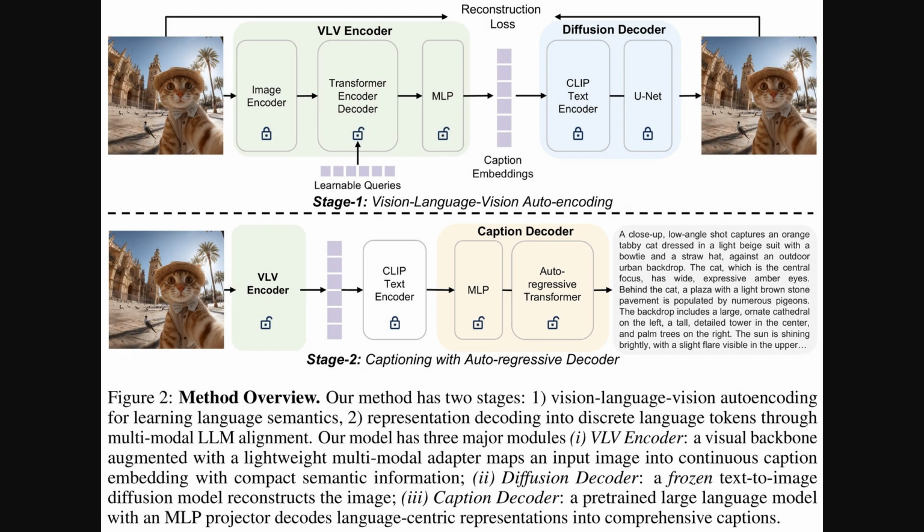So how exactly do they achieve this? Well, this diagram lays out their clever two-stage process. In the first stage, called Vision Language Vision Auto-Encoding, an image is fed into an encoder. The goal is to compress that image into a compact numerical representation, a set of caption embeddings. Then, a frozen diffusion decoder, which is a powerful pre-trained image generator, tries to reconstruct the original picture using only those embeddings. This process forces the embeddings to capture all the essential visual details. In the second stage, those same rich embeddings are instead sent to a caption decoder, which is an LLM trained to translate them into a detailed text description.